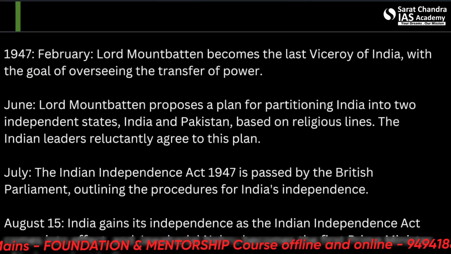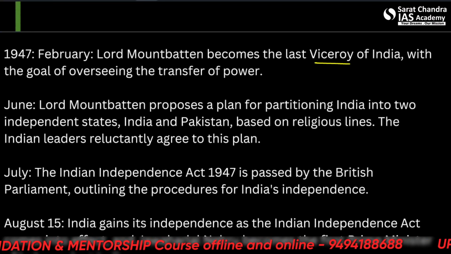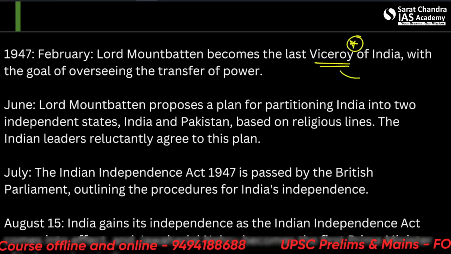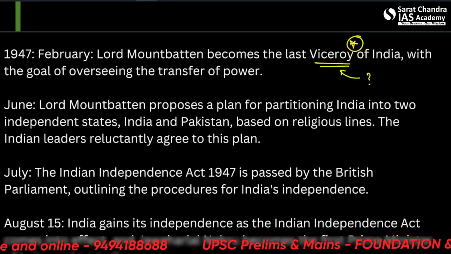So in February, Lord Mountbatten becomes the last Viceroy of India. This term was very important. The Governor General, Viceroy. So who was this? Who was that? Who was the Secretary?